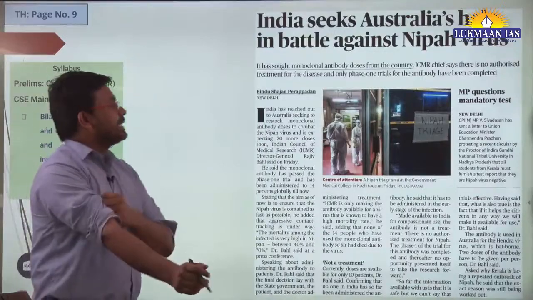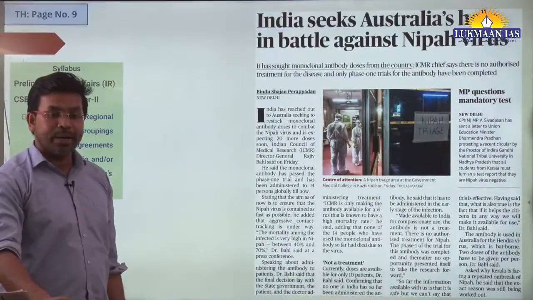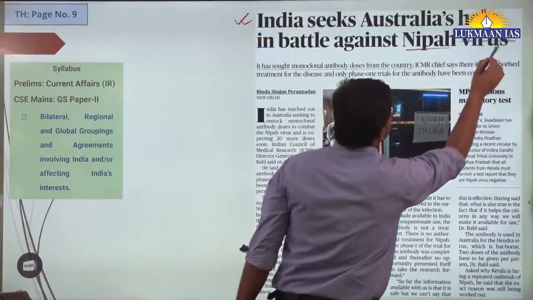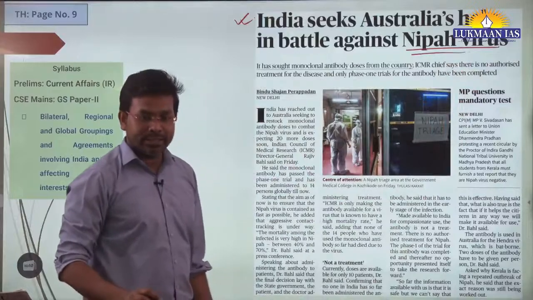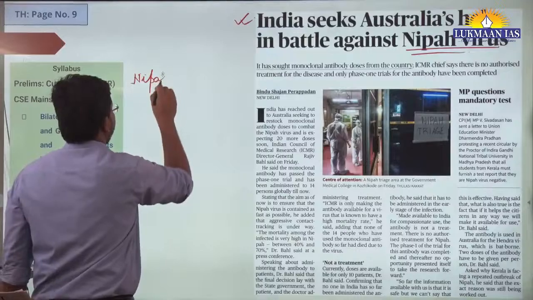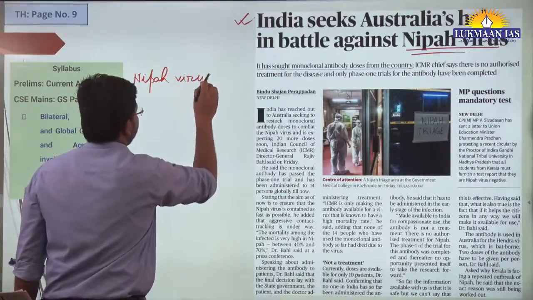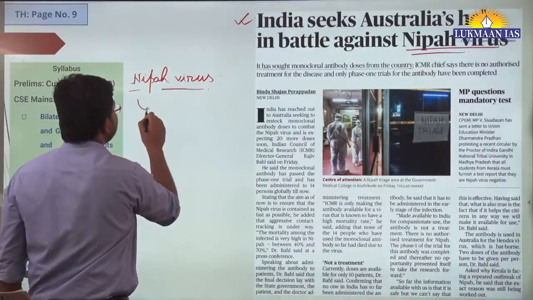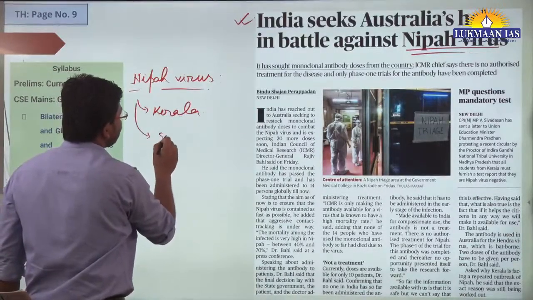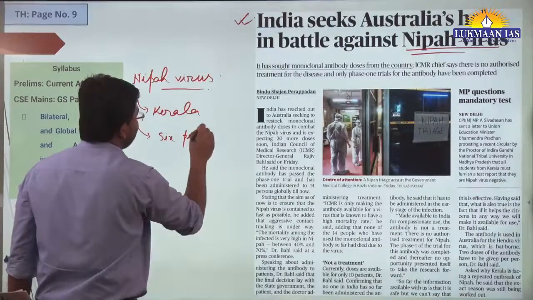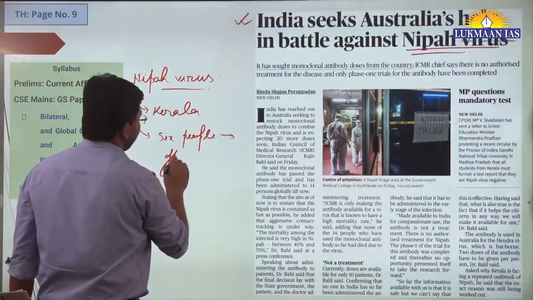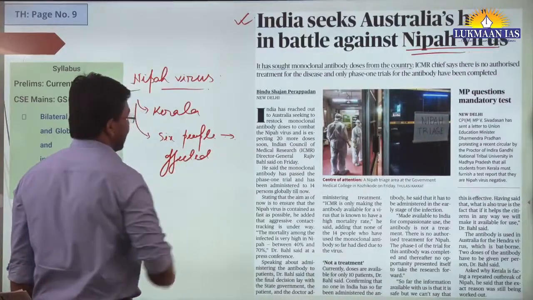It says India seeks Australia's help in battle against Nipah virus. Now we need to understand what is Nipah virus. Nipah virus is also very important. Nipah virus has affected Kerala. And as of now, 6 people have been affected by Nipah virus.